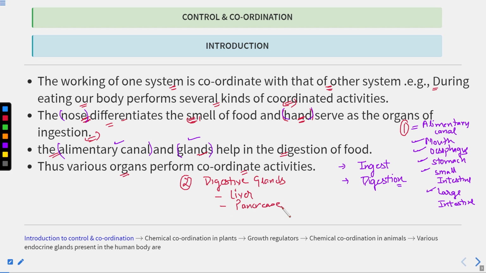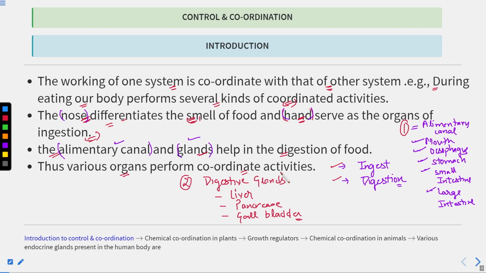So all these organs have to function together, in coordination. Then only a particular activity is performed. So you can see from this example how the coordination between the organs as well as the organ systems occurs.